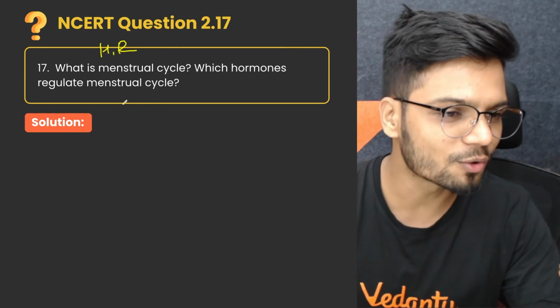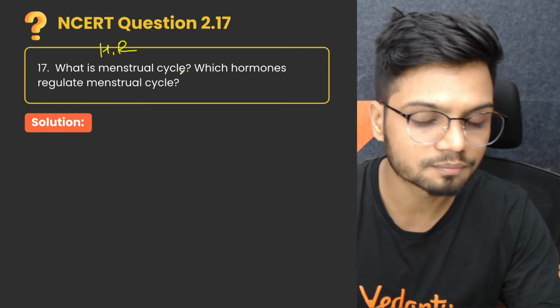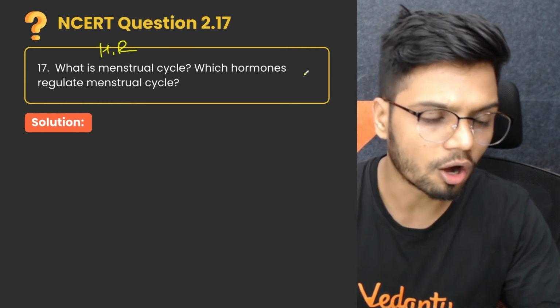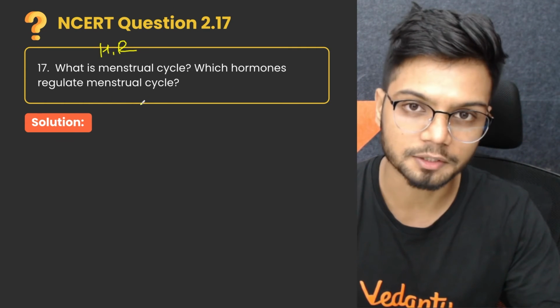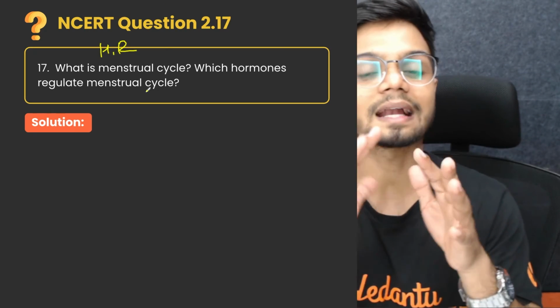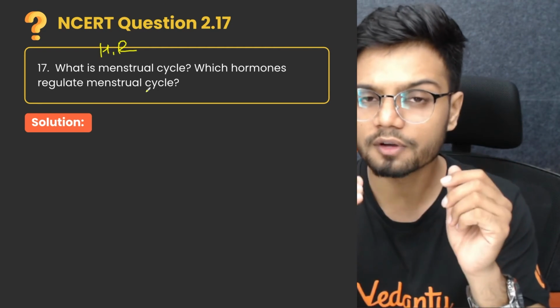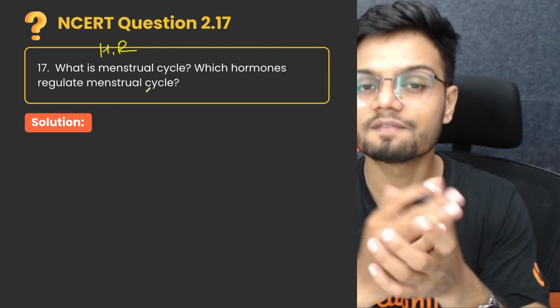The question goes like, what is the menstrual cycle? First part of the question: which hormones regulate the menstrual cycle. Now, first we'll try to understand what exactly the menstrual cycle is. First point, where does it happen?